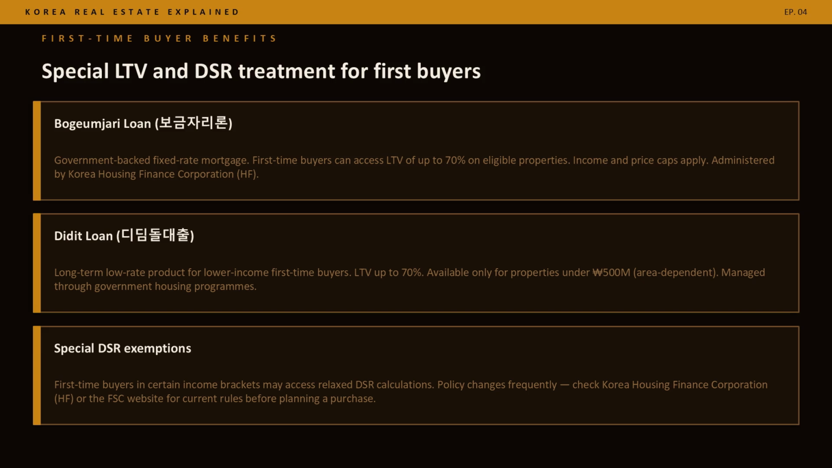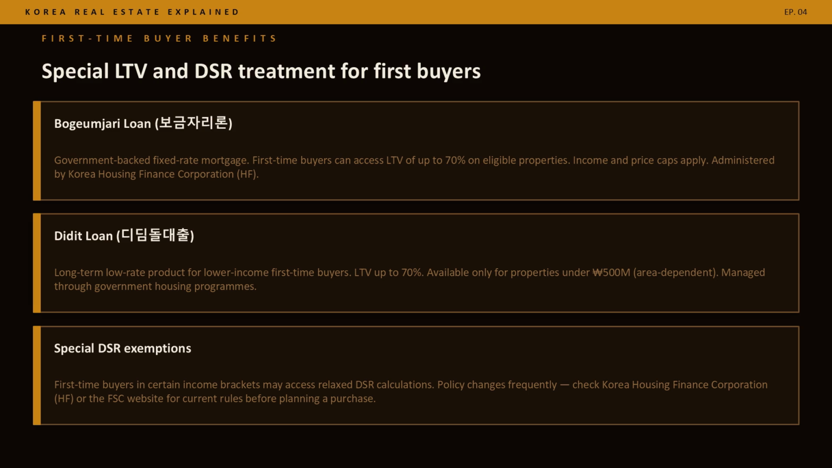Special treatment for first-time buyers. The Bogeumjari loan, Bogeumjarirон, is a government-backed fixed-rate mortgage. First-time buyers can access LTV of up to 70% on eligible properties. Income and price caps apply. Administered by Korea Housing Finance Corporation.